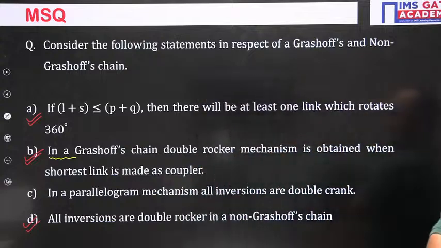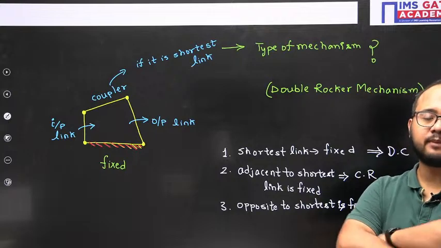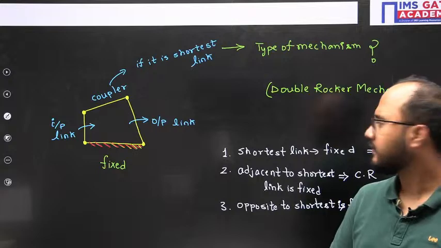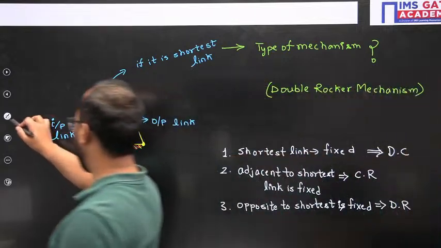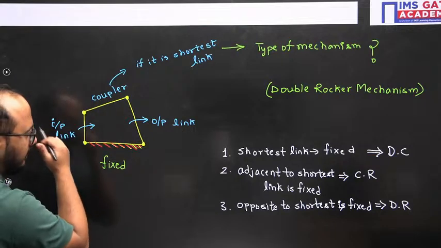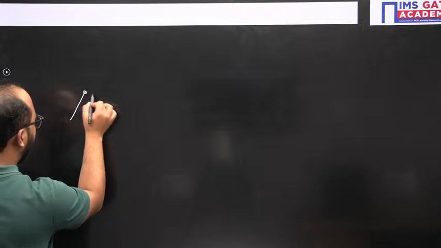So Grashof's law is very important for the GATE examination, I'm telling you, because multiple times a lot of questions they have asked. Okay, so one more detail I will tell you regarding the parallelogram linkage also, so that you can understand easily. In parallelogram linkage, what happens?